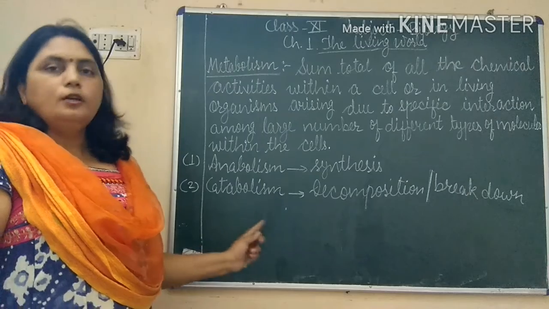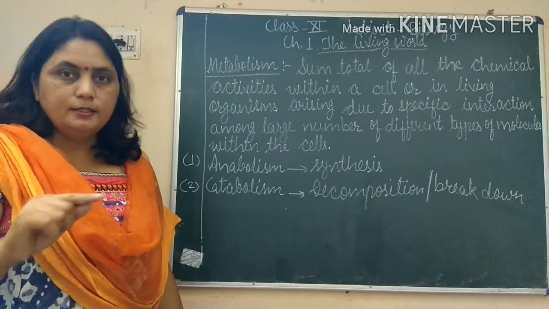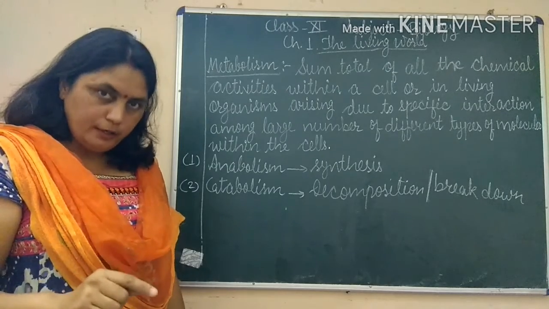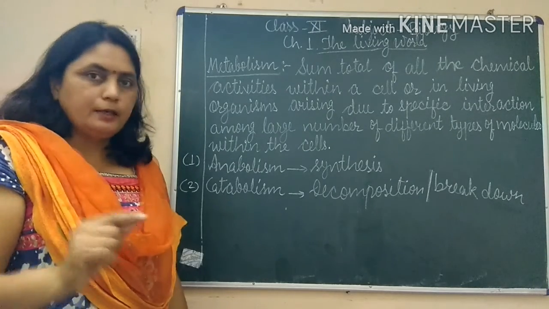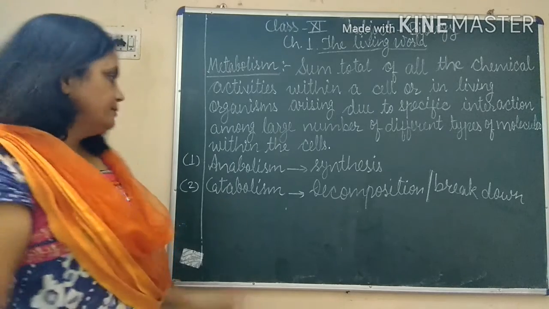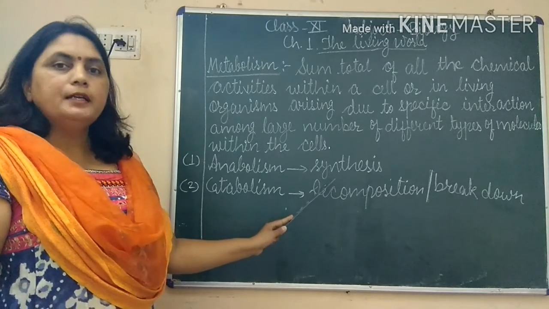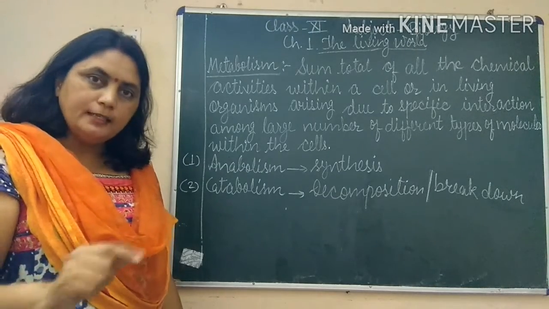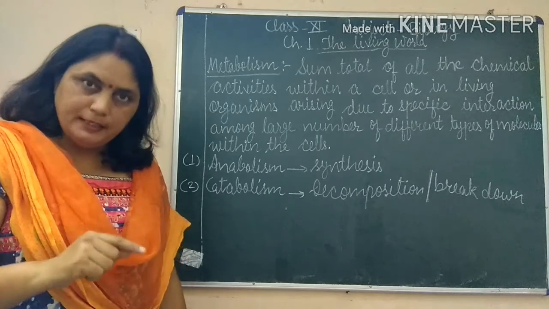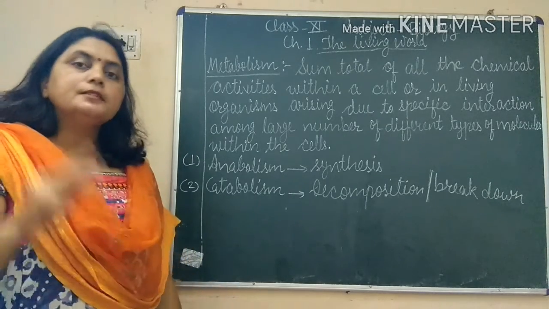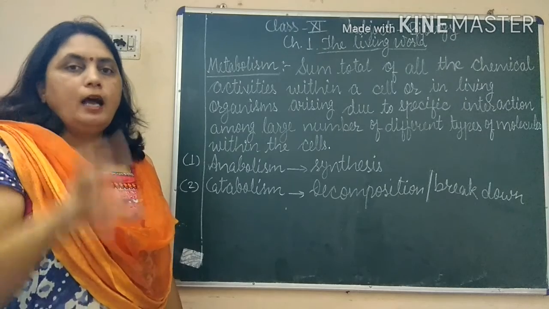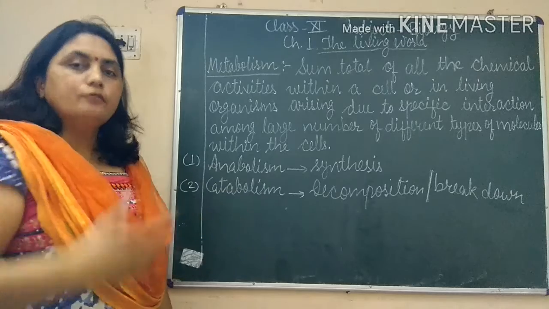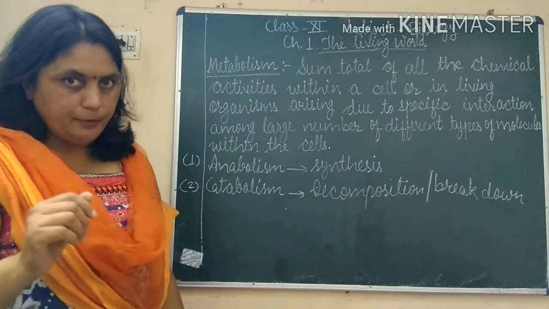So anabolism is all the biochemical reactions by which some simpler substances combine to synthesize a new complex substance. In anabolism, simpler molecules are combining to give a complex substance or complex compound.